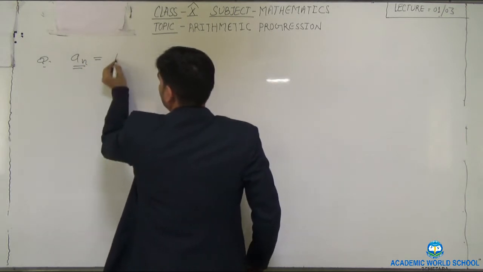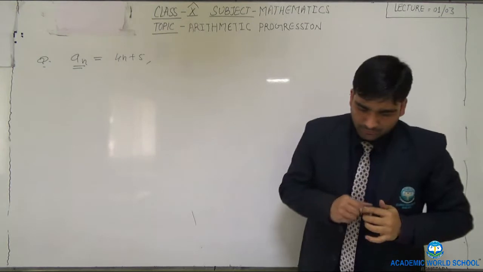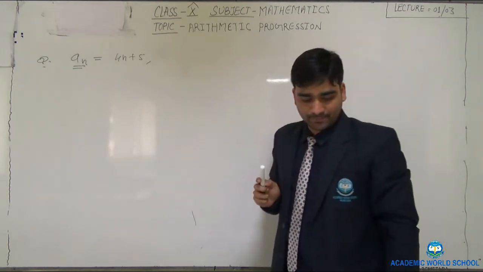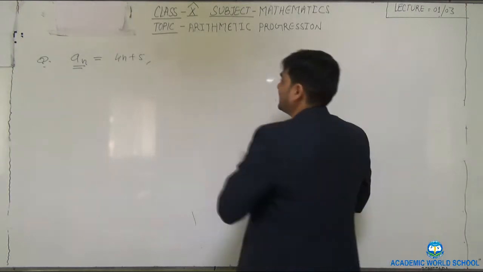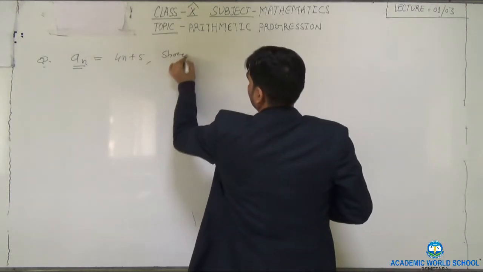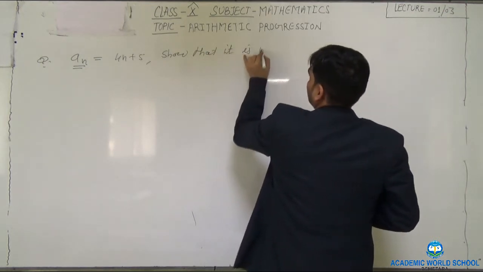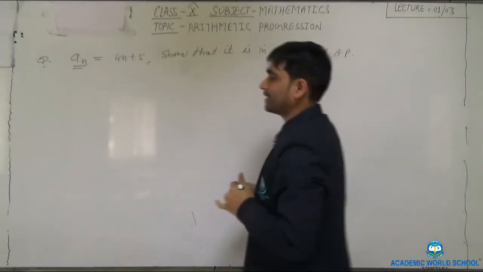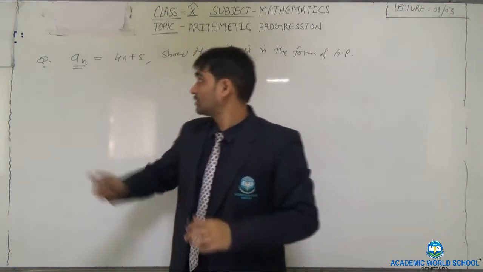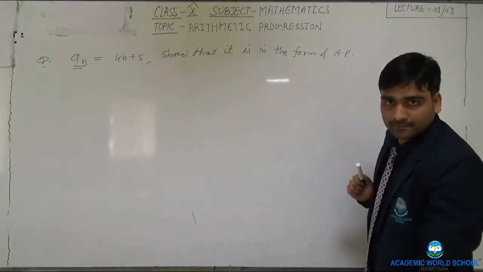If an is equal to 4n plus 5, the question is to show that it is in the form of AP. How can you show that an is equal to 4n plus 5 is in the form of AP?